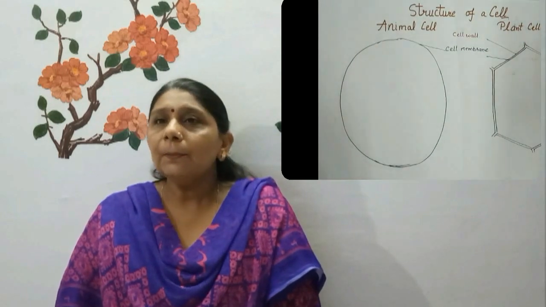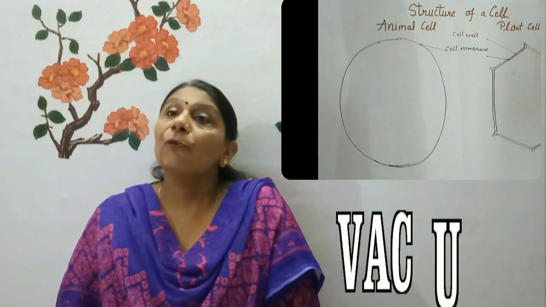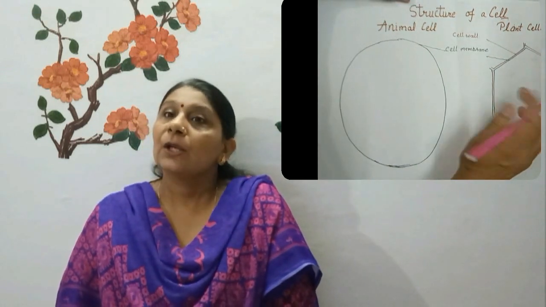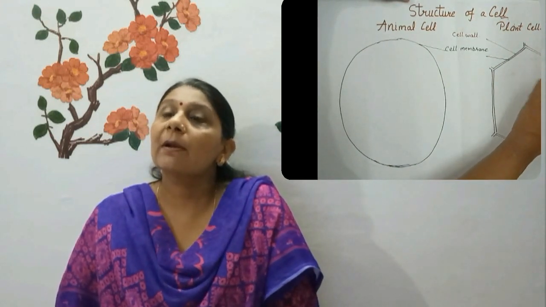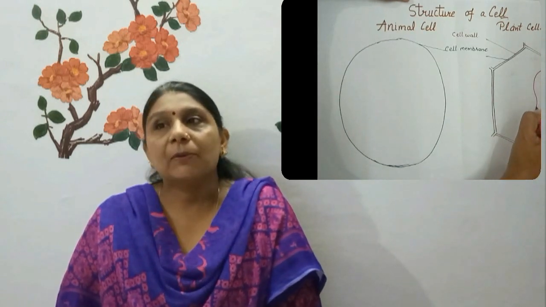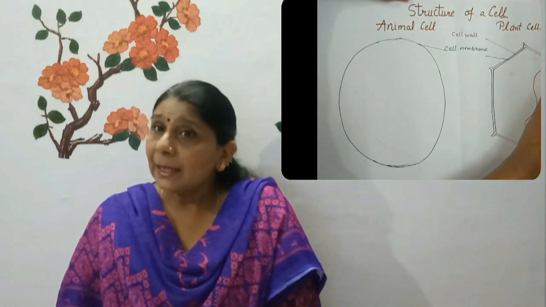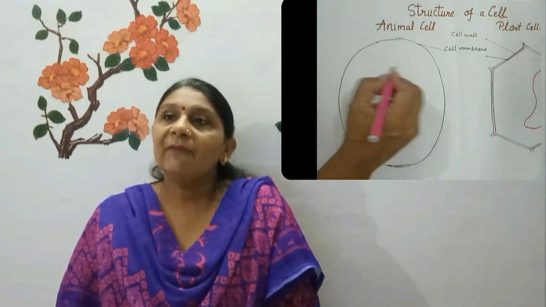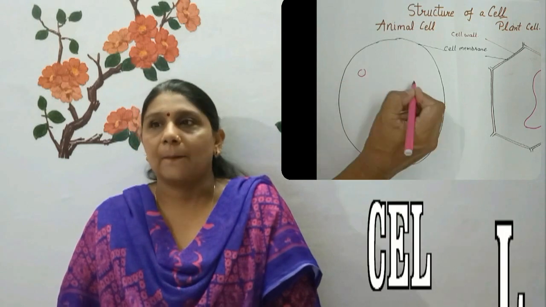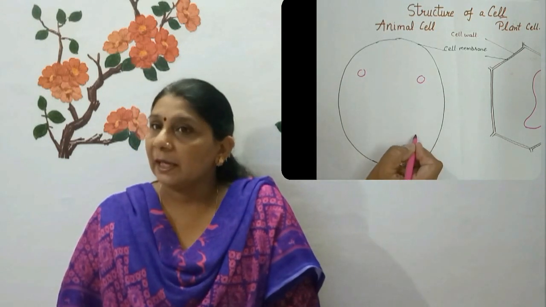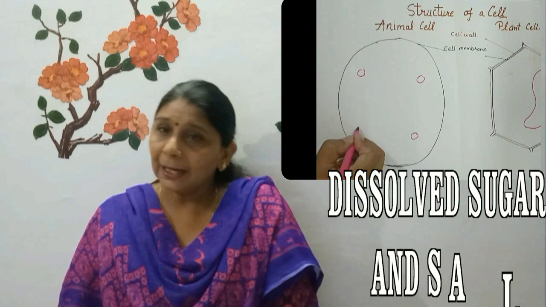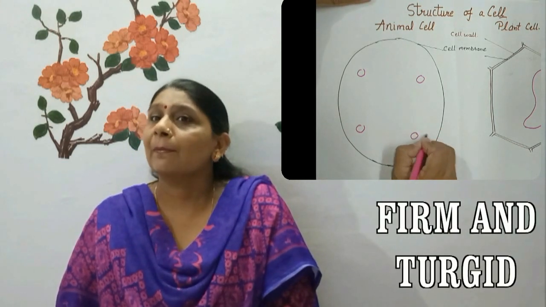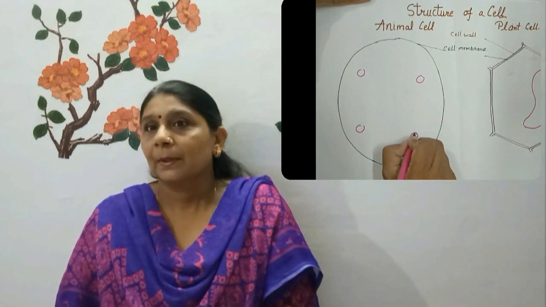Now, come to the next organelle called vacuoles. What is a vacuole? Vacuoles are storage bubbles of irregular shapes which are found in cells. Plant cells usually have a large vacuole filled with a liquid called cell sap. Cell sap contains dissolved sugar and salts. The vacuole in a plant cell keeps the cell firm or turgid.